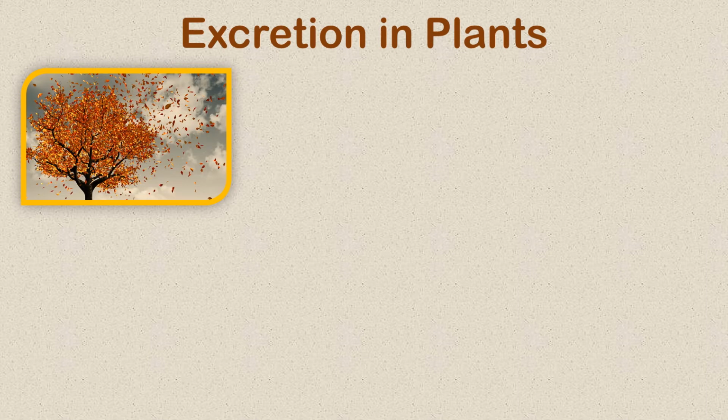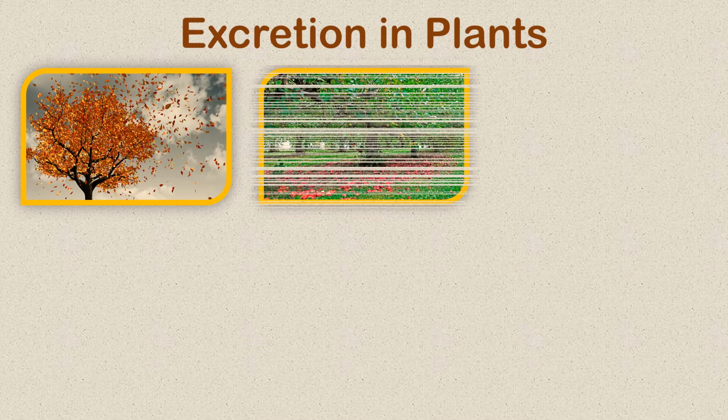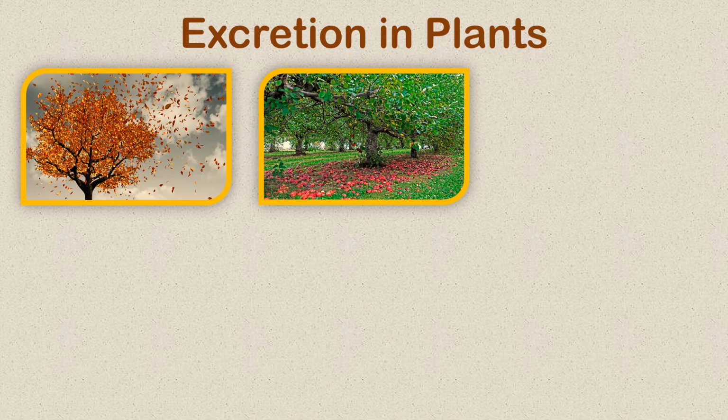Excretion in plants. Now here you can see the leaves falling off from trees. Certain waste substances stored in the leaves are shed off during a particular season. Then we have flowers and fruits falling off. Okay, there are waste substances that are stored in them which need to be thrown off the plant or the tree.